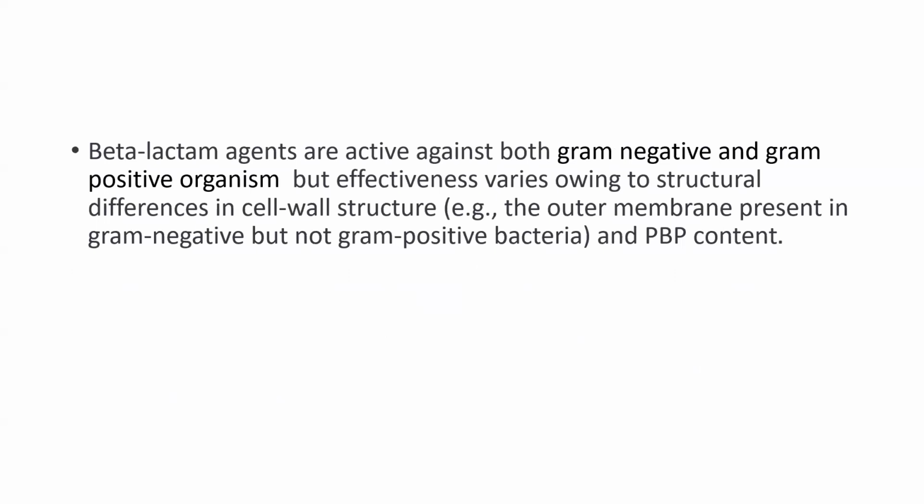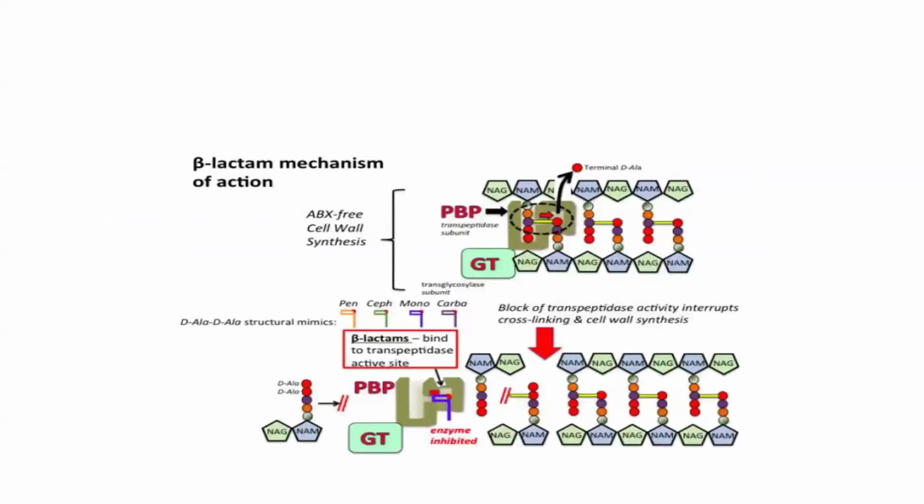Beta-lactam agents are active against gram-negative and gram-positive organisms, but effectiveness varies owing to structural differences in cell wall structure and PBP content. So this is the diagrammatic representation of the mechanism of action of beta-lactams.